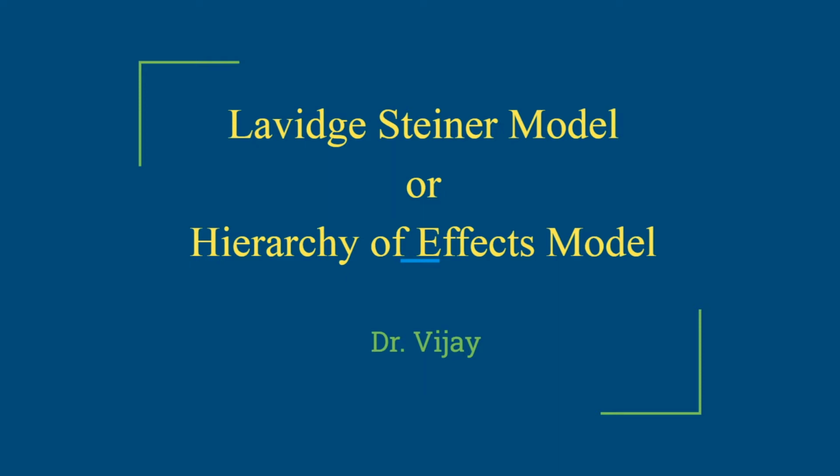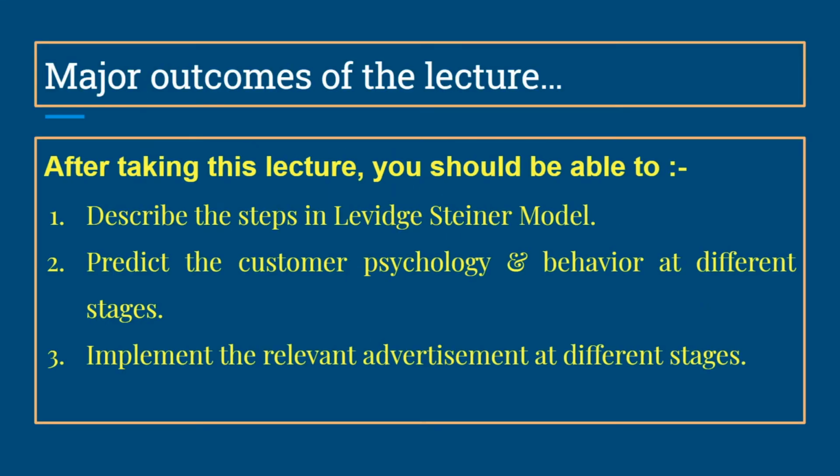This model is known as a hierarchy because the number of consumers moving from one stage to the next reduces. There may be a lot of consumers that see the product advertisement, but not everyone will make a purchase. After taking this lecture, you should be able to describe the steps in the Levitt-Steiner model, predict the customer psychology and behavior at different stages, and implement the relevant advertisement at different stages.